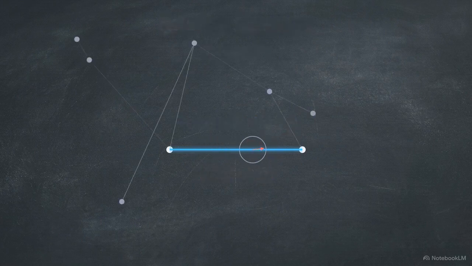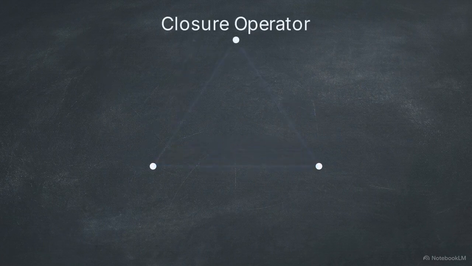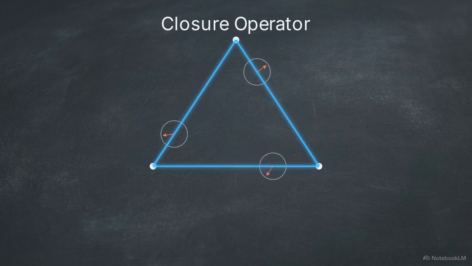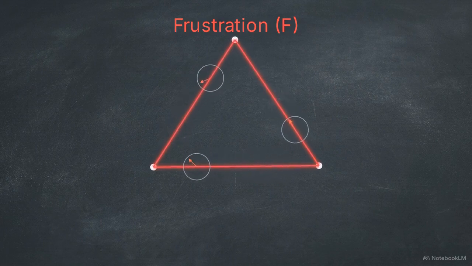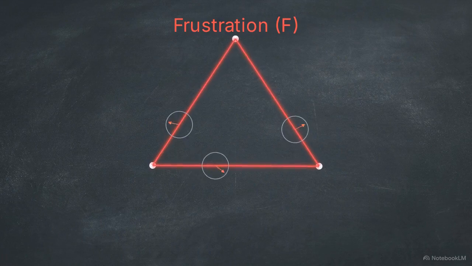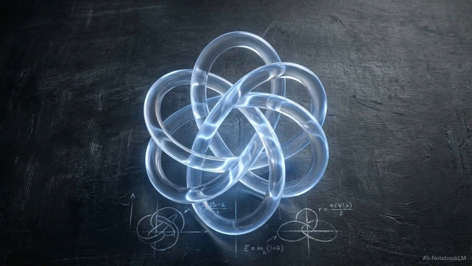Isolated relationships remain unstable until they link with others to form complete loops. The closure operator describes the moment these phases synchronize within a loop, locking the pattern into a stable state. When phases in a loop conflict, they create frustration. This mathematical mismatch prevents the pattern from settling. This provides our first universal rule. Stable existence at any scale requires low frustration closure.